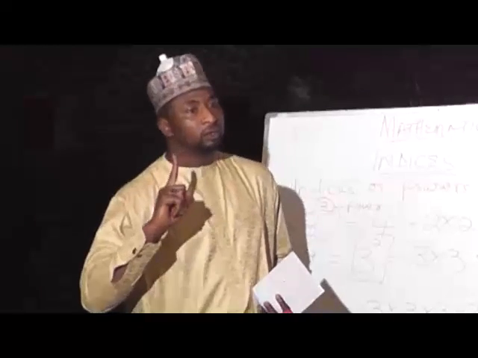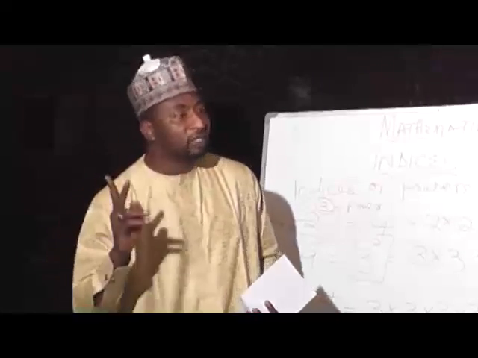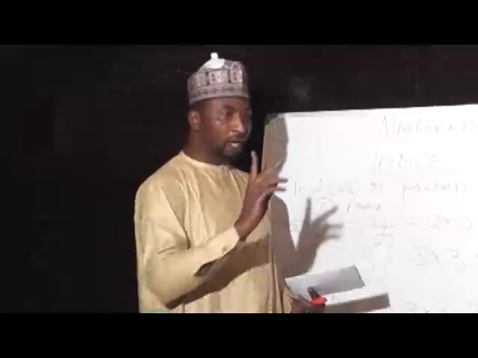Then number A is the reciprocal of number B, and number B is the reciprocal of number A.